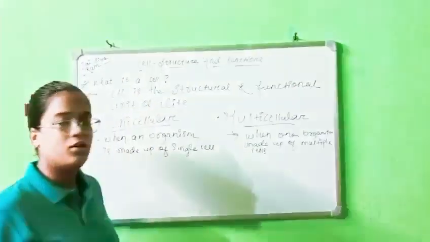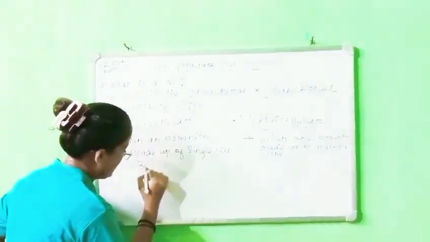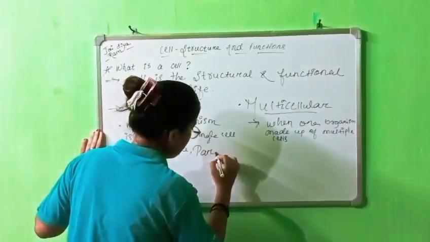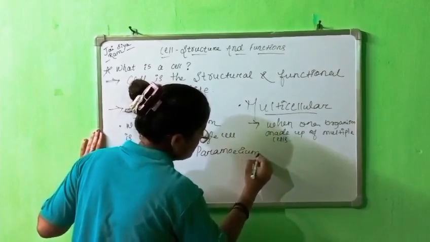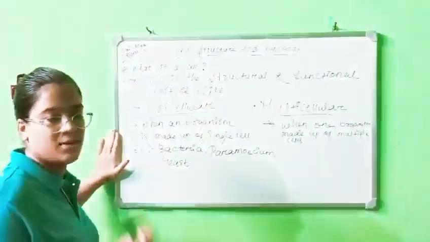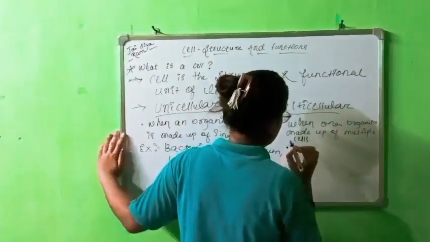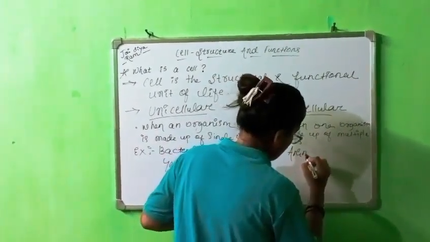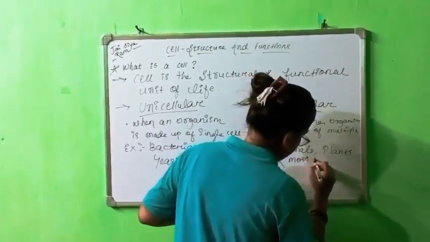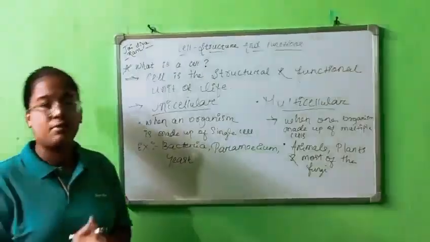Okay. So we are going to talk about some examples. Example of unicellular organisms is bacteria. All the bacteria are unicellular organisms. Then paramecium, which is a protozoa. Then yeast, which is a fungi, is an exception because it is a single cellular fungi. Then we are going to talk about multicellular organisms. So all the animals, all the plants, and most of the fungi. Most of the fungi are multicellular.